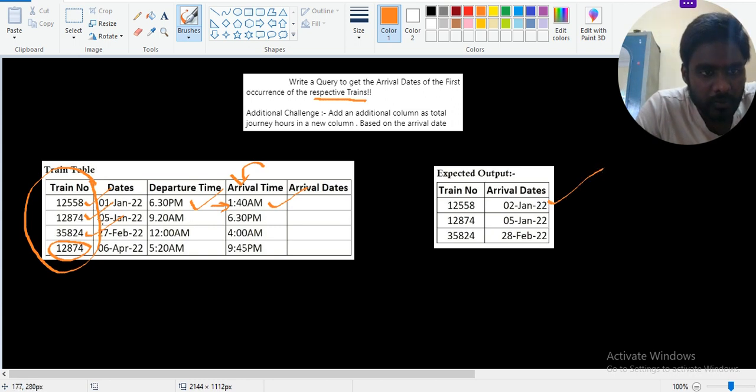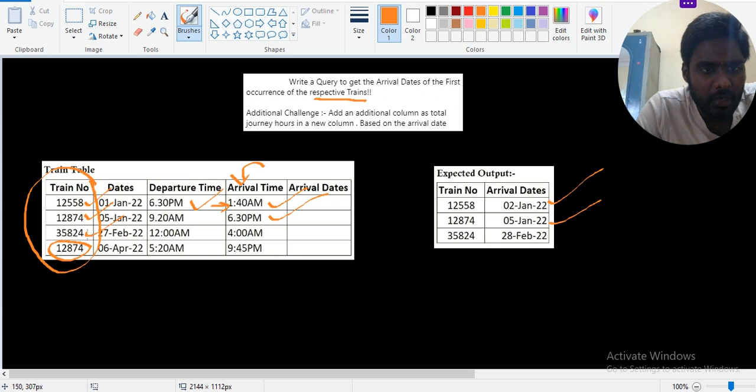Now, 5th January or 6th April, which one is first? 5th January is first. So we can take it as that day, 5th January, because departure time and arrival time happen on the same day, right? So that's why we can consider it.